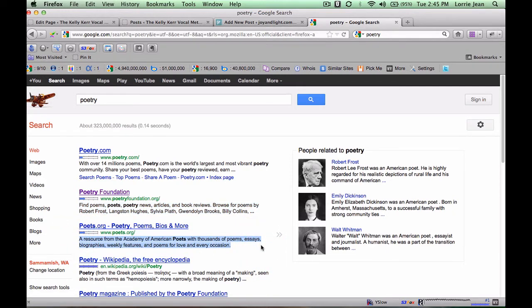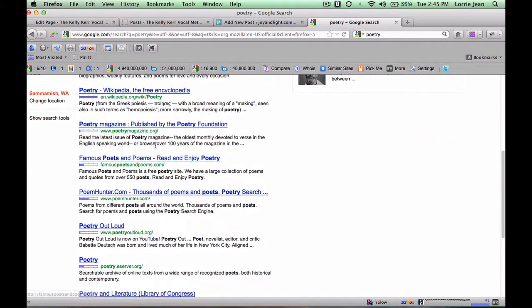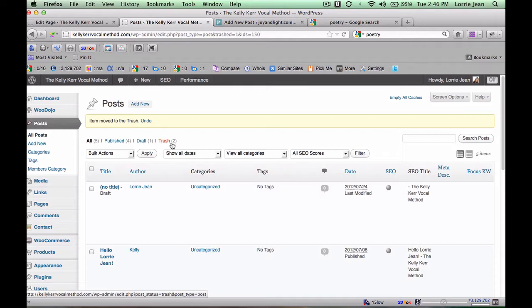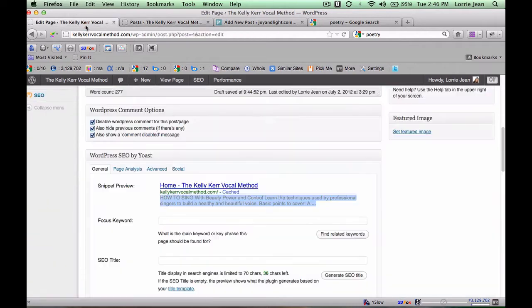If you think about marketing and search engine optimization and what you want people to see, another thing I want you to pay attention to is right here. I Googled poetry, and you see poetry is bolded. Poets, poetry. It took the liberty to highlight all of that, which is what the person, me, was actually searching for. So if we go back over here, here's how you change those.